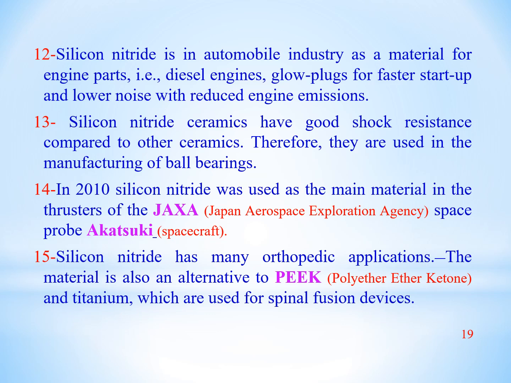NASA is the American space agency, while JAXA is the Japanese aerospace agency. The spacecraft used by NASA are Apollo, while those used by JAXA are Akatsuki.